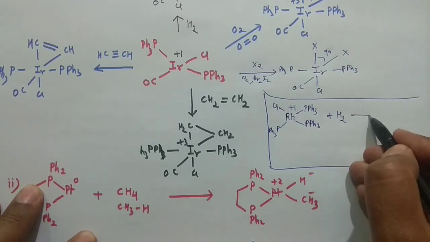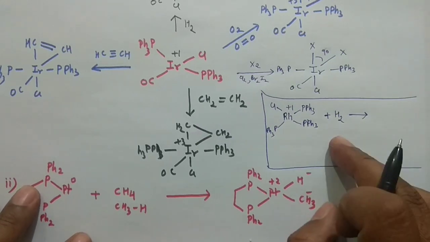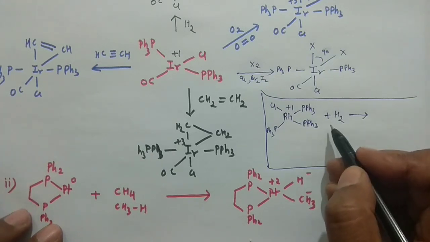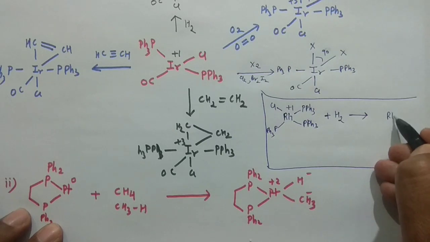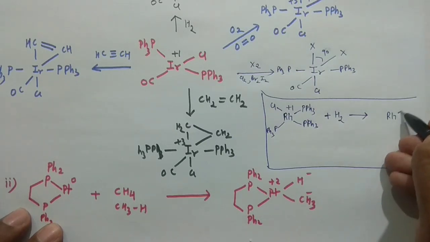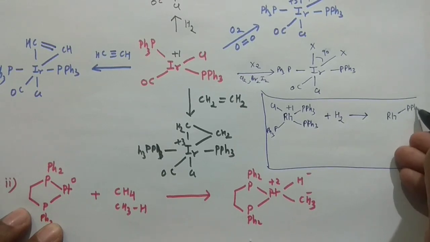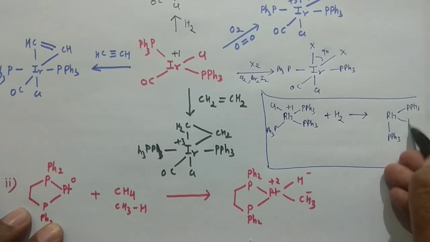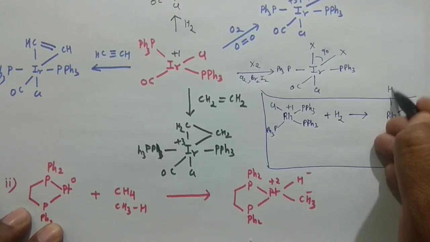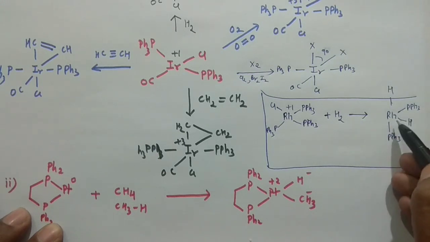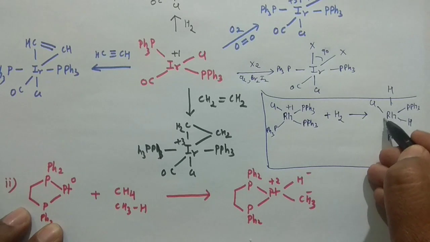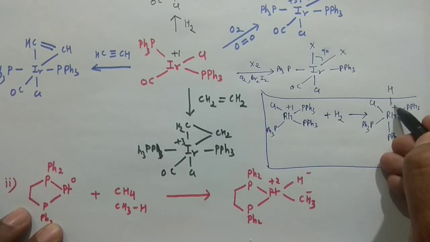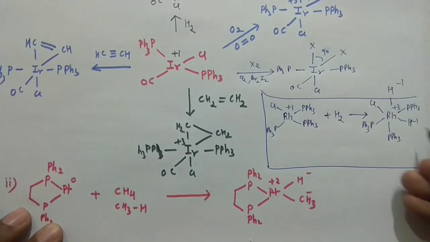So what product would you obtain? Obviously the cis product would be obtained, because it is a non-polar one. In case of the non-polar molecule, you will have the cis product. Okay, so what you can do, you can write rhodium here, and then this is your triphenyl phosphine, this is another triphenyl phosphine, and you can put hydrogen here and another hydrogen here. So these two are again at 90-degree angle, so this is the cis product. Okay, and this is PPh3. So this is the product, right? And of course it is in +3 oxidation state because it is -1, it is also -1.